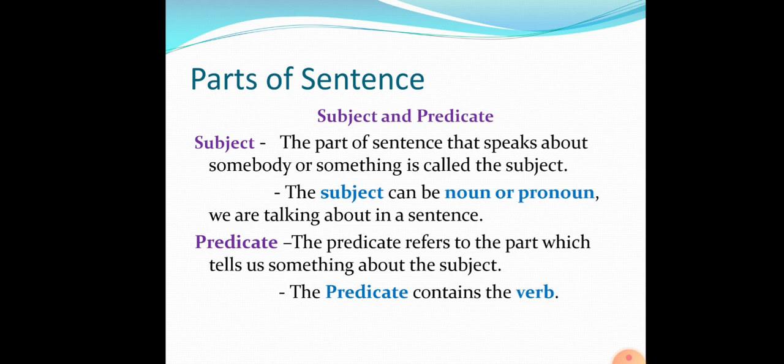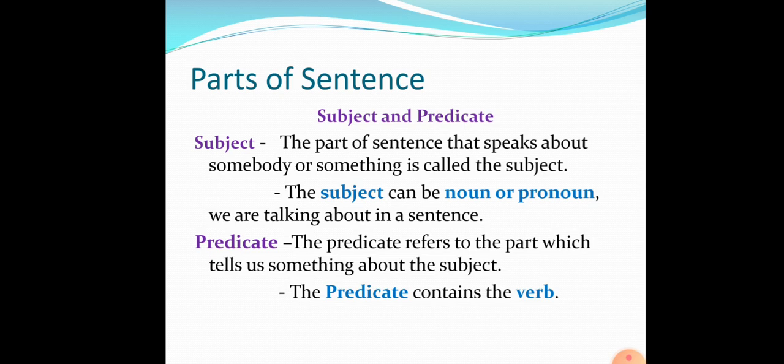So, now let's understand what is a subject. Subject: the part of the sentence that speaks about somebody or something is called the subject. The subject can be a noun or pronoun we are talking about in a sentence. So, the part of the sentence about which we are talking is called the subject.